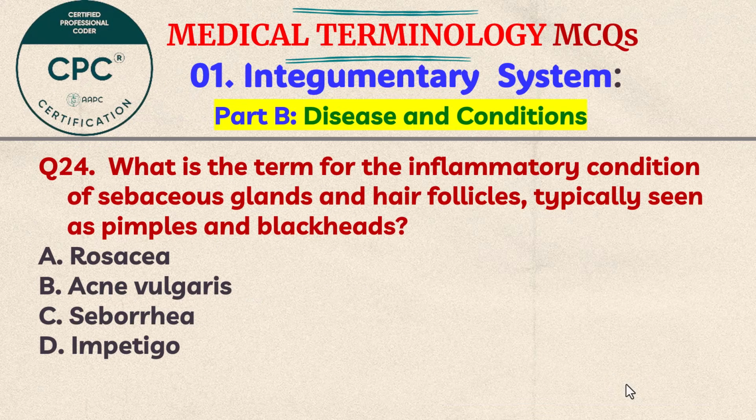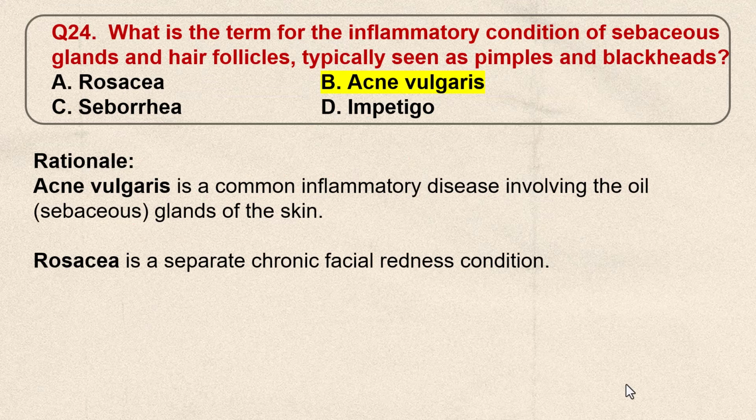Question number 24. What is the term for inflammatory condition of sebaceous glands and hair follicles typically seen as pimples and blackheads? A. Rosacea, B. Acne vulgaris, C. Seborrhea, D. Impetigo. Think the answer. The correct answer is B. Acne vulgaris. Acne vulgaris is a common inflammatory disease involving the oil, that is sebaceous glands of the skin. On the other hand, rosacea is a separate chronic facial redness condition.